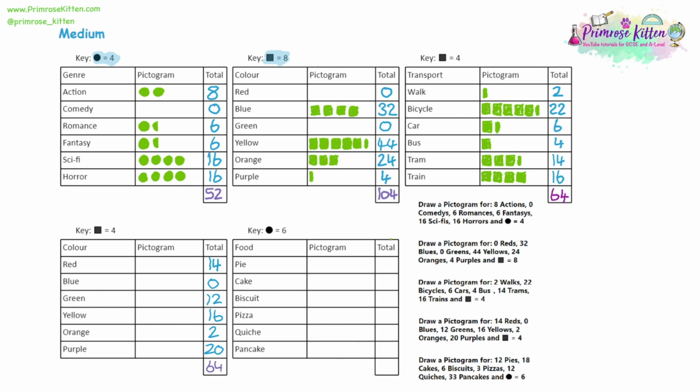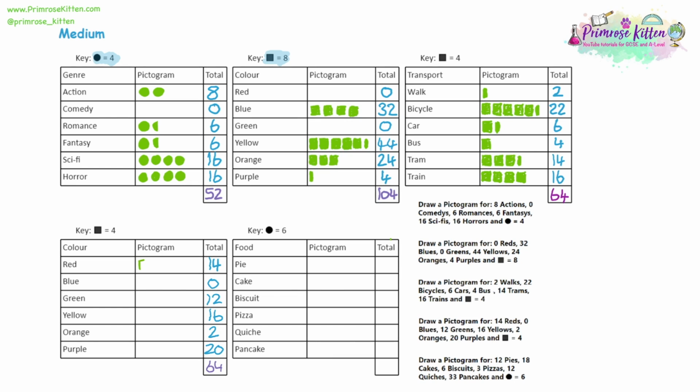different key. So in the original colour question, second question, the key was 8. But in this one, the key is 4. So we're dividing by 4. So 14 divided by 4. Another method for doing this is just count as you go. So we want to get up to 14.